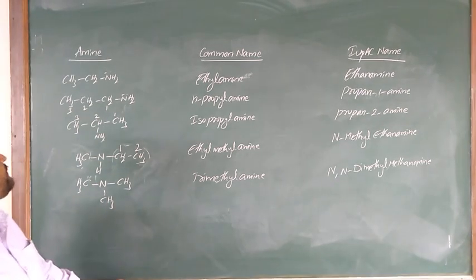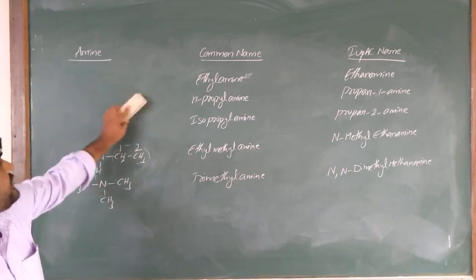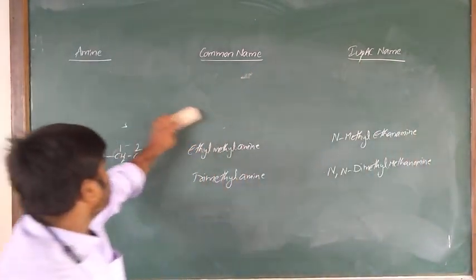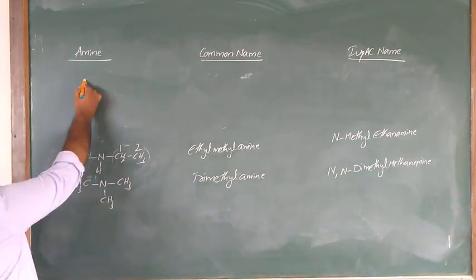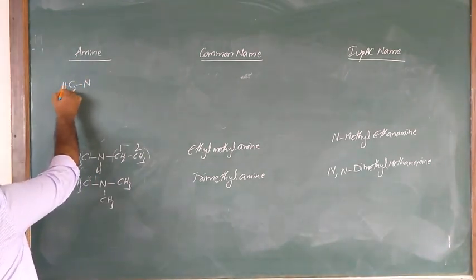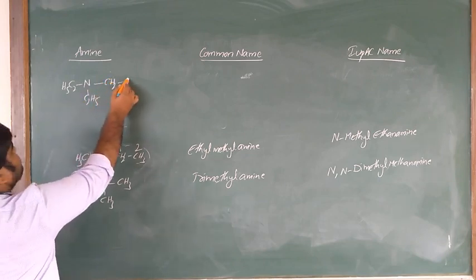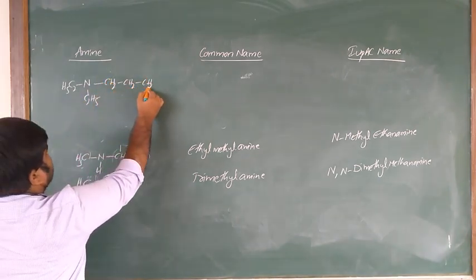Let us take an example where three groups are present, two are the same and one is different: CH2, CH2, CH2.